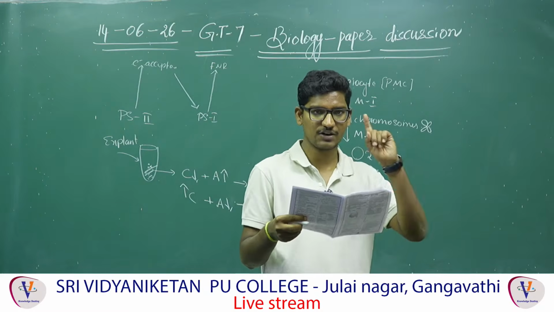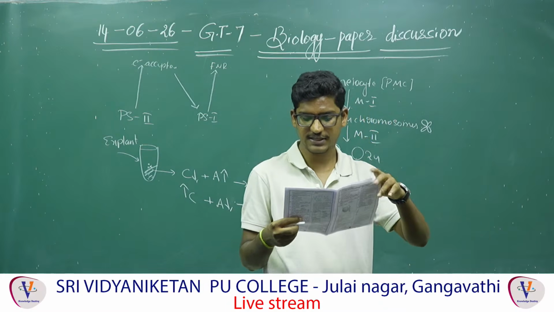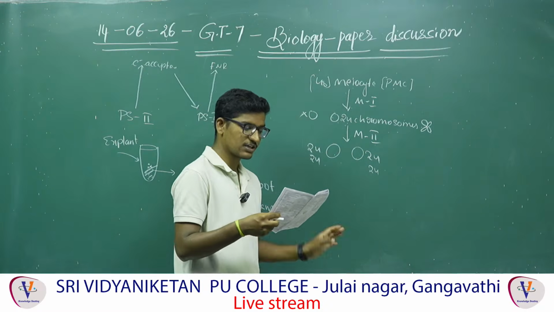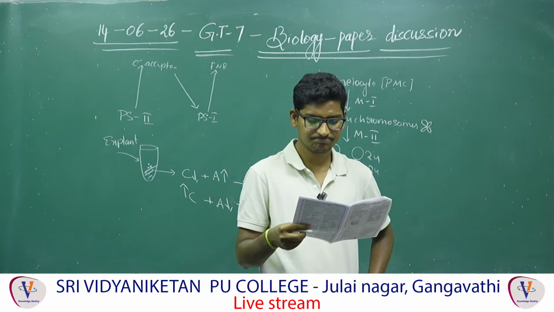145. For the 144 question, the answer is the fourth option. I think the key is 3. No, it is actually 4. 24 chromosomes will be there and 48 chromatids will be there. Next.